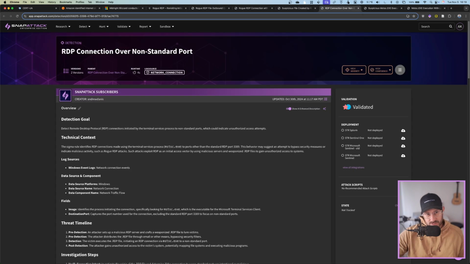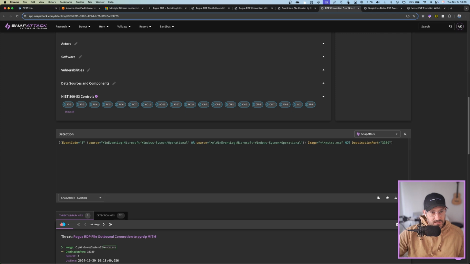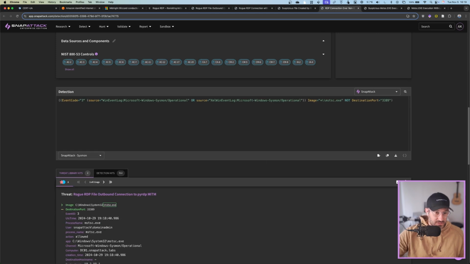The next detection is RDP connection over non-standard port. This is looking for Sysmon network events, specifically anything that's not destination port 3389 from the image of mstsc.exe. You can see in this one we had 33389. So this would trigger anytime a unique port is being used, which may be used by attackers.